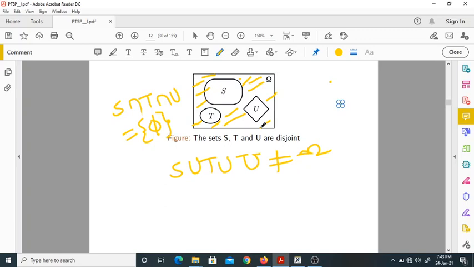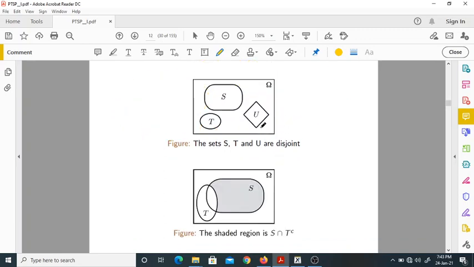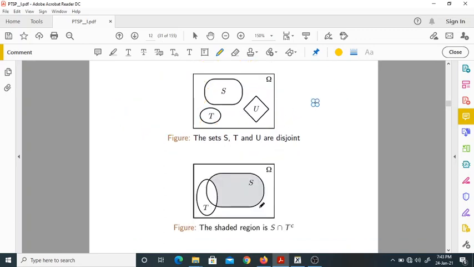So simply they are disjoint, they are not a partition. Now what does this region indicate? Only this portion. It simply says only S, which is given by S intersection T complement.